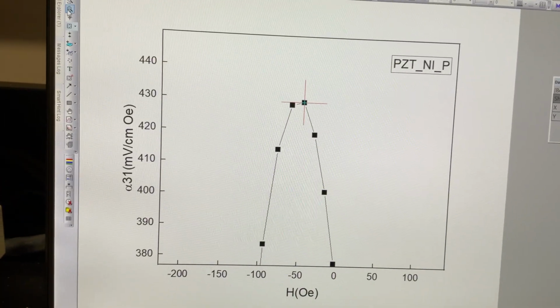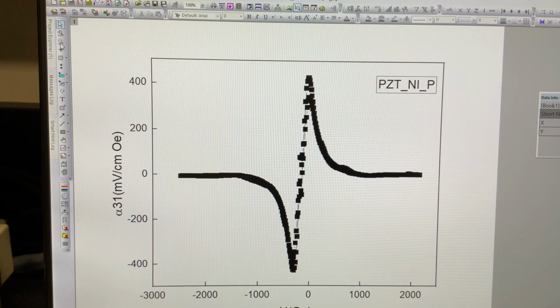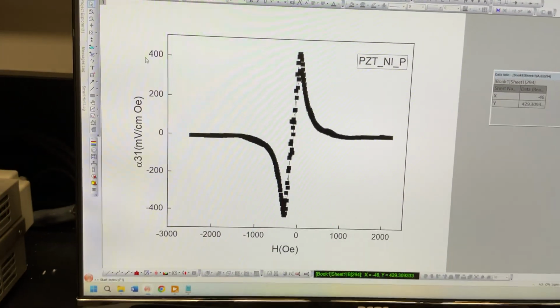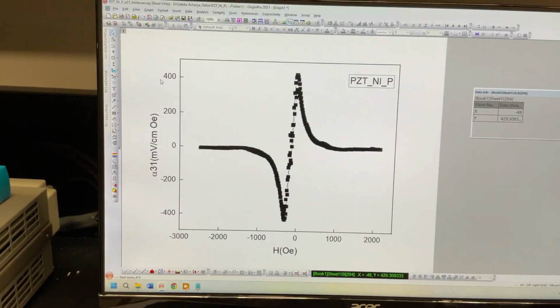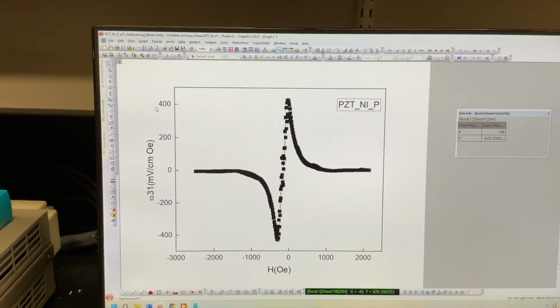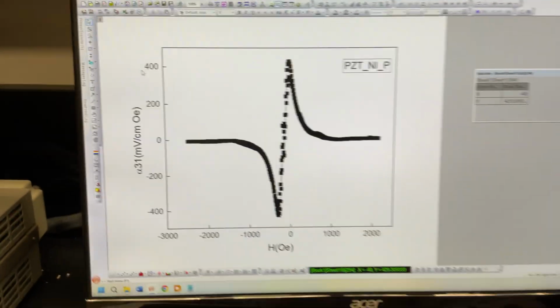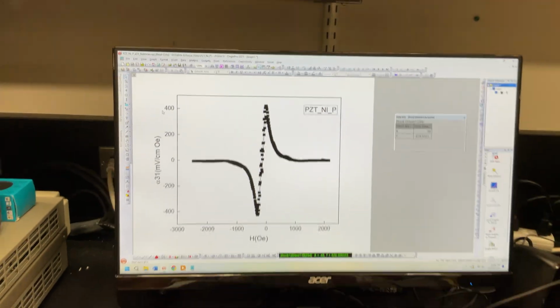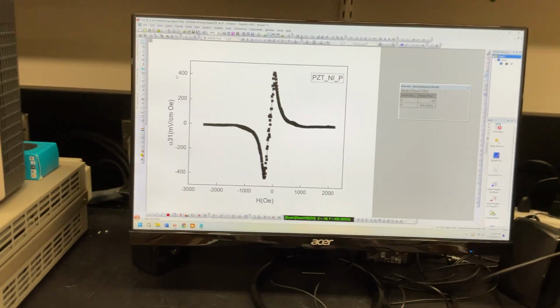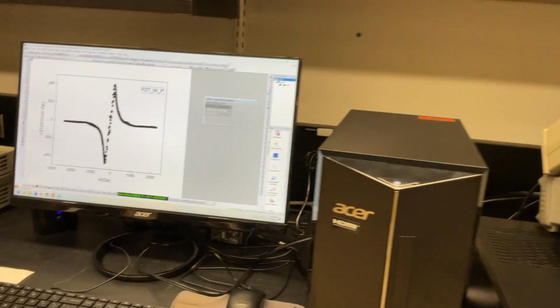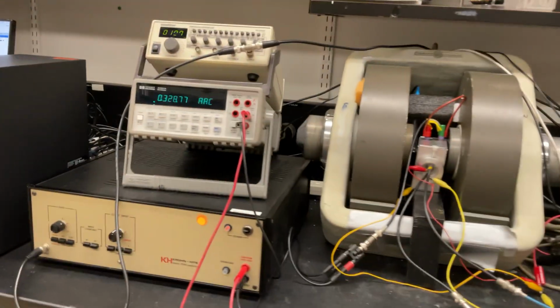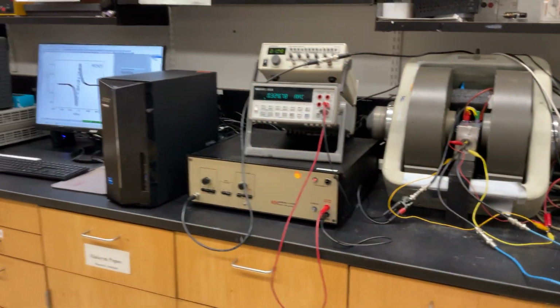So this is the final plot for magnetoelectric voltage coefficient versus magnetic field for the PGT nickel permeable sample. So at last I'm going to show the whole setup. This is the whole setup.